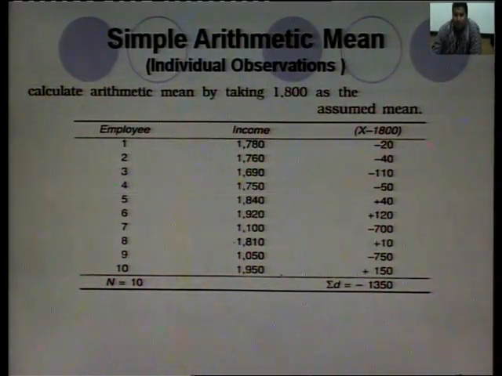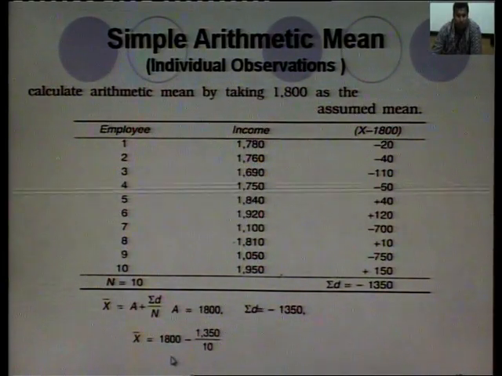In such a way we will get minus 10, minus 40, minus 110, minus 50, plus 40 because 1840. Remember, do not lose the signs, we have to keep the signs. Okay? Then we will add all these values. First we add the negative values, then we add the positive values, then we subtract them and we find the sum, that is minus 1350. We will use this sum in the formula, x bar is equal to A plus summation D divided by n. What is A here? Simply 1800. What is summation D? Minus 1350. What is n here? 10.